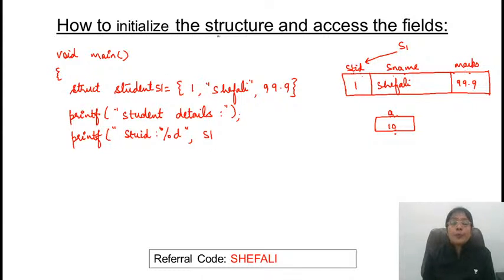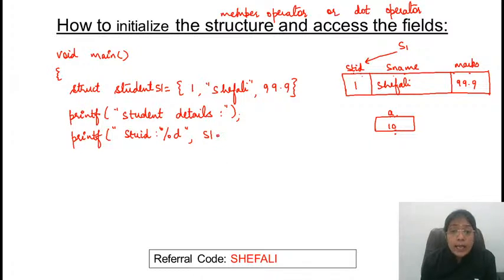So the member operator or dot operator is used for selection. This means S1 dot, and then which value do I want to print? S1 can make a call to student ID, student name or marks. So I want to print the value of student ID.